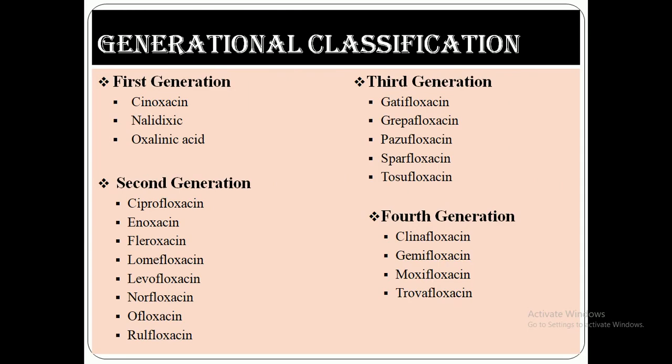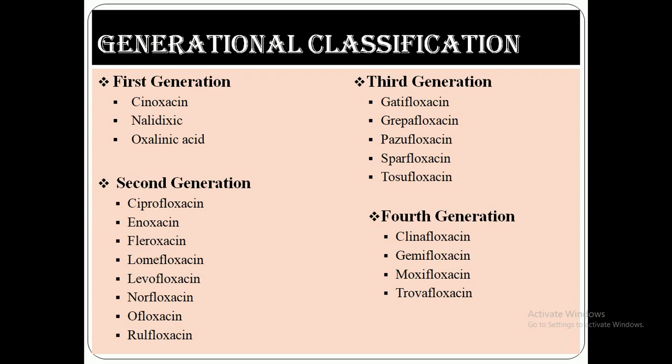Now come toward the general classification of fluoroquinolones. They are divided into 4 different generations. As we have already discussed in our previous lectures, the first generation includes cinoxacin, nalidixic acid and oxolinic acid. The second generation antibiotics are ciprofloxacin, enoxacin, fleroxacin, levofloxacin, norfloxacin, ofloxacin and rufloxacin.